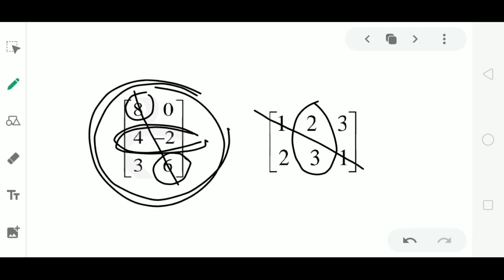Now coming to the point, diagonal matrix, as the name itself says, this type of matrix is identified by its diagonal. What type of diagonal does this matrix have? How can we identify this matrix? The main thing is that in this matrix, all elements which are not diagonal, that is, which are not lying on the diagonal, are all 0, and only the diagonal elements can be non-zero.